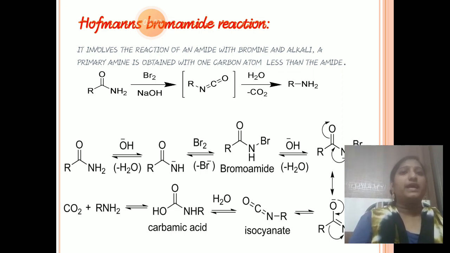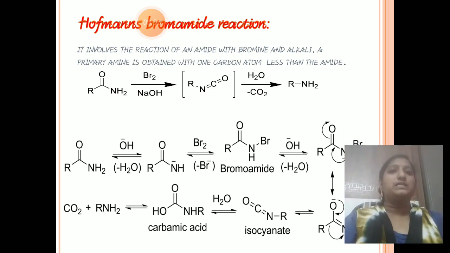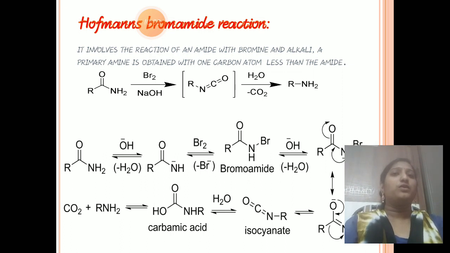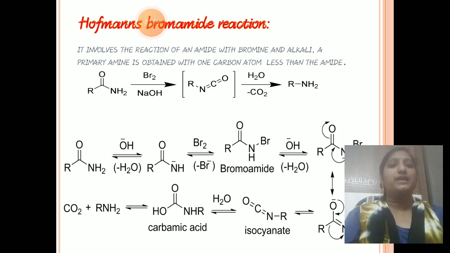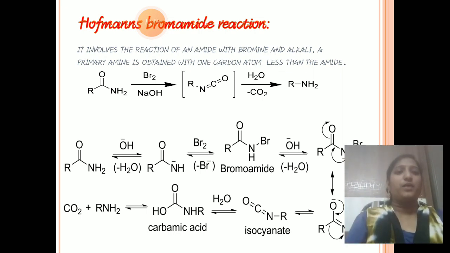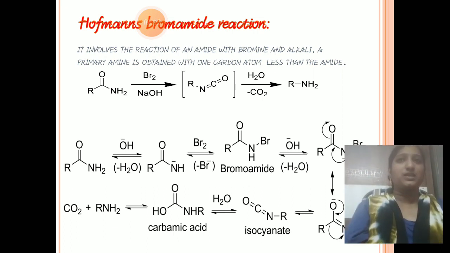It loses another proton, and here substitution takes place. This is isocyanate, R-N=C=O. This is alkyl isocyanate. This alkyl isocyanate on hydrolysis gives carbamic acid. This carbamic acid finally gives amines with loss of carbon dioxide. So this is the preparation of amines by the Hofmann bromamide reaction. This is also one of the best preparations.